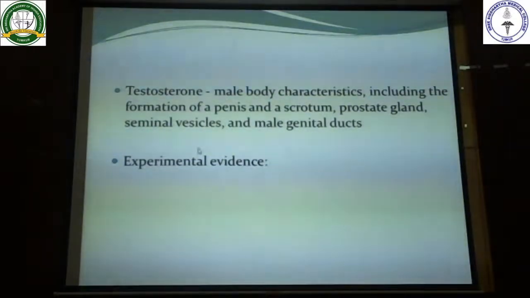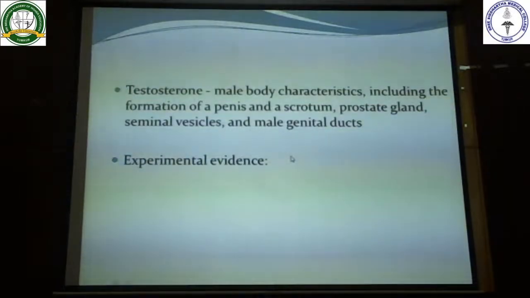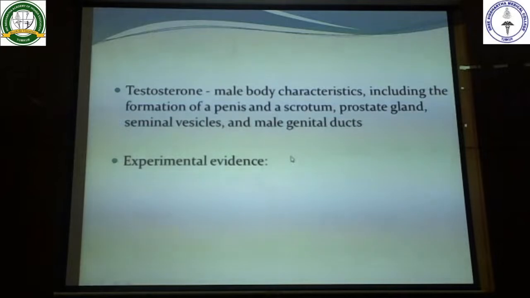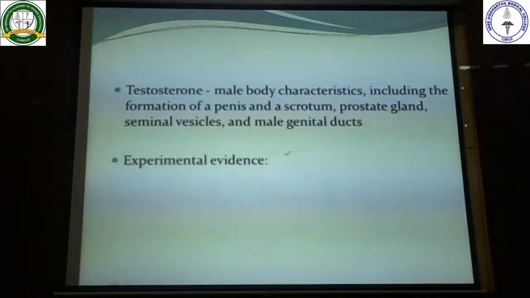The experimental evidence to support this is that whenever you give a high concentration of testosterone to a pregnant animal, the offspring will develop male characteristic features even though the offspring is a female. That means if you inject more and more testosterone, even if the baby in the womb is female, because of the high quantity of testosterone, it will develop male characteristic features.